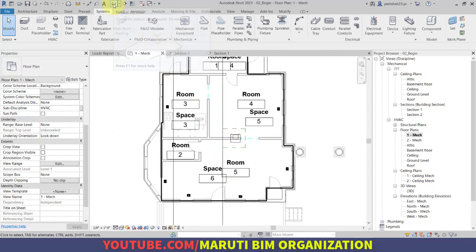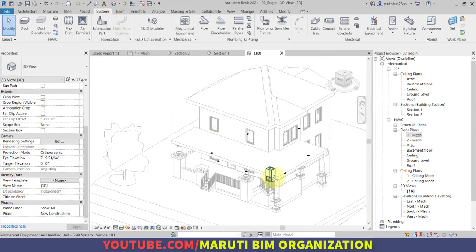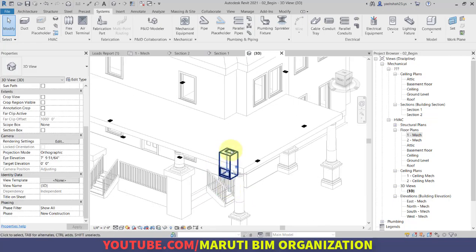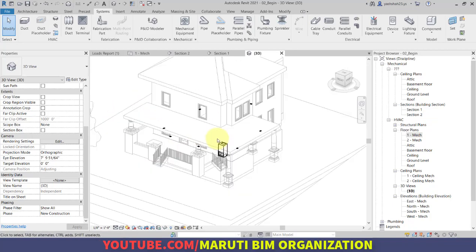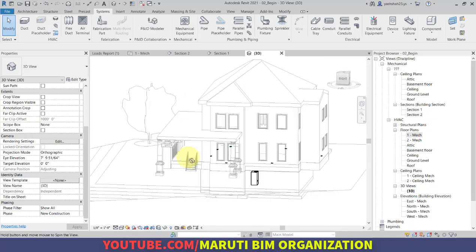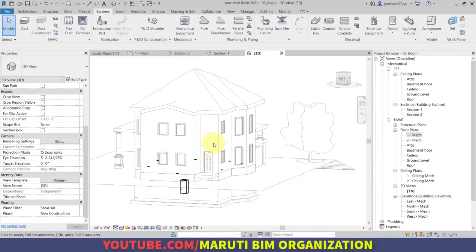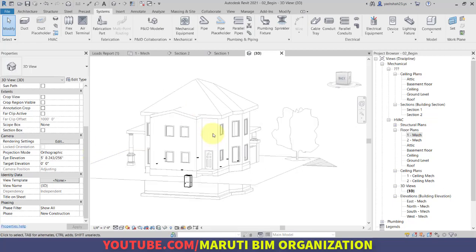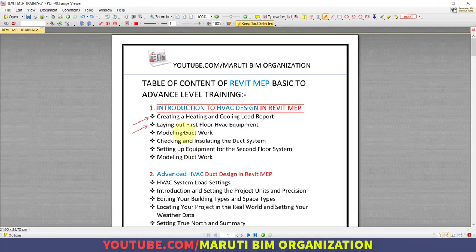Now if I go to the 3D view, you can see the HVAC components like the air handling unit and air terminals are displayed in a dark manner, and the rest of the things are displayed in a very light manner. Now in the next video we will see how to model a ductwork system. So we will meet in the next video.